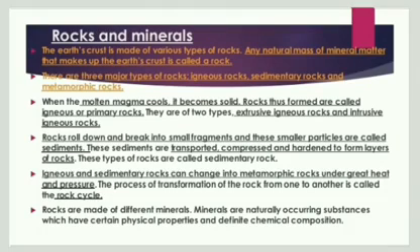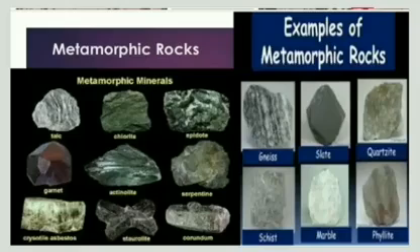Then rocks and minerals are further classified into metamorphic rocks. Igneous and sedimentary rocks, primary and secondary rocks, get together, or sometimes separately get changed into metamorphic rocks due to the great heat and pressure which come from the interior of the earth, from the side of the core, and they keep on the process of transformation of rock from one cycle to another. That is called metamorphic rocks. These are the examples in front of you: talc, garnet, and then you have marble, slate, etc. This provides you glimpses of metamorphic rocks, how they look.